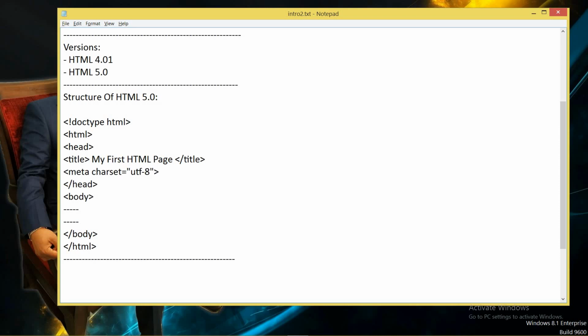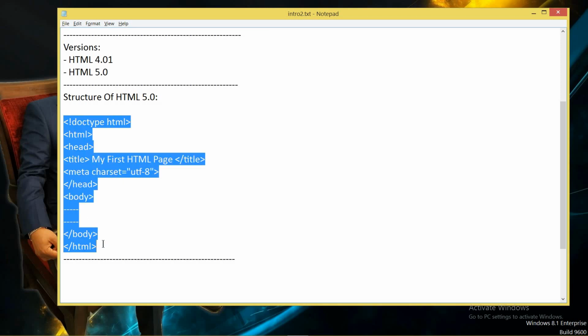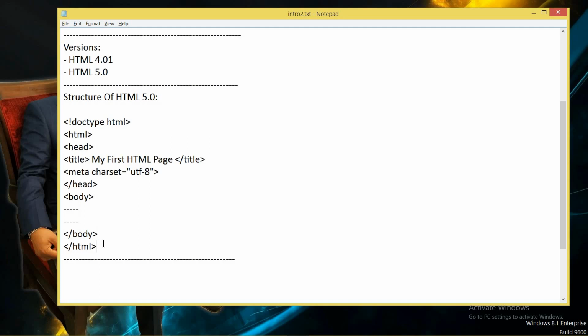This is the tag you can also give while making the structure of your HTML 5.0 web page. I will talk about this meta tag in my later videos. For the time being, just know that this is the structure of your HTML 5.0 tags, and you have to give all these tags while making a web page.